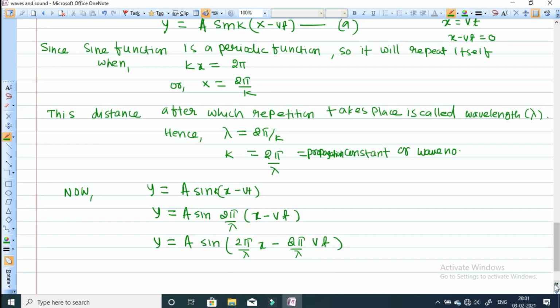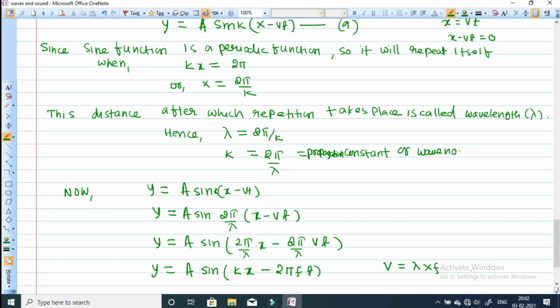Now let us simplify this. 2 pi by lambda is equal to k, so we get kx. Then v by lambda is basically the frequency f, since the speed of wave v is equal to lambda into frequency.